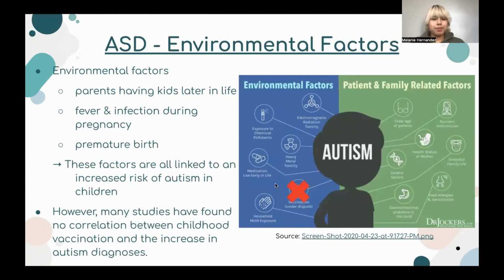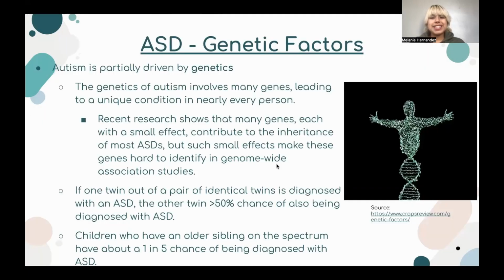ASD also has notable environmental factors. Some notable factors that are linked to an increased risk of autism in children include parents having kids later in life, fever and infection during pregnancy, and premature birth. Last, it should be noted that many studies have found no correlation between childhood vaccinations and the increase in autism diagnosis. Although ASD has some prominent environmental factors, ASD is particularly driven by genetics.